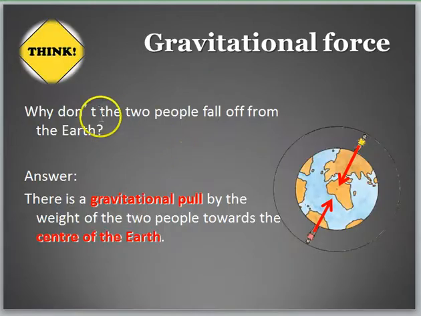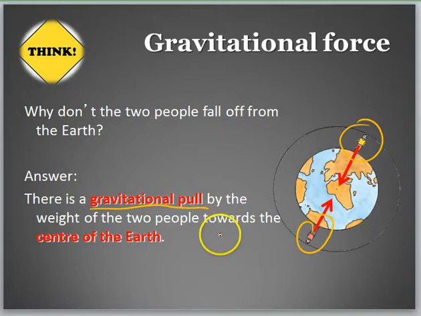So now, as you can see here, why don't the two people fall off from the Earth? You can see a person here, a person here. Why do they not fall out? Because gravitational pull is present. The gravitational pull is actually the weight of the two persons. Where does it pull towards? It is towards the center.